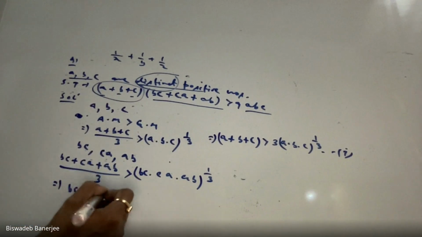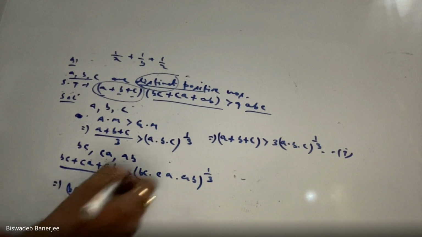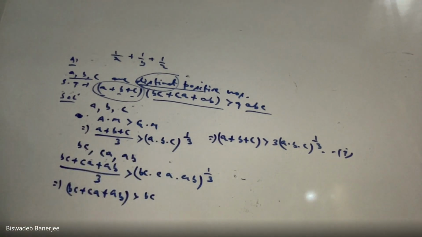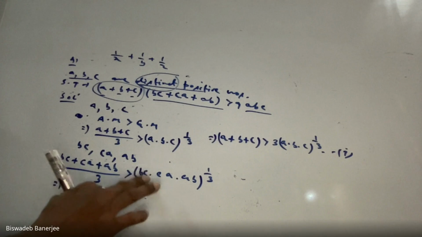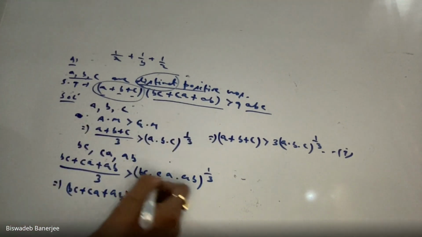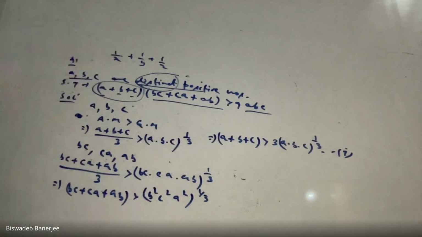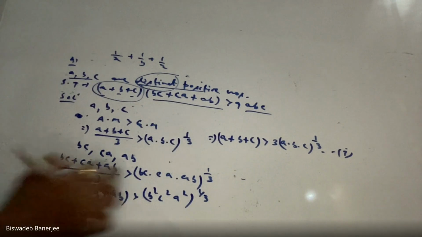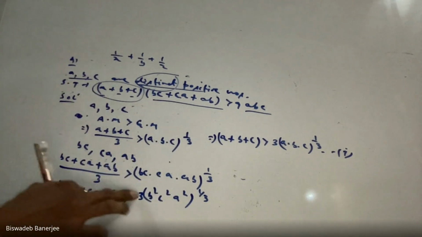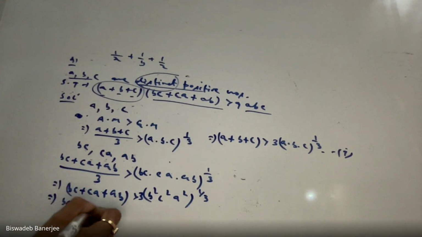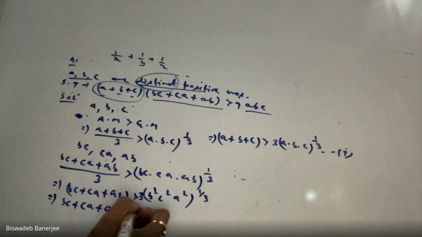This gives you BC plus CA plus AB greater than the following. How can you calculate this? See that here B occurred twice, so B square, C occurred twice, C square, A occurred twice, so A square, all to the power 1 by 3. By 3, we can cross multiply. Then we are getting BC plus CA plus AB greater than 3 times.